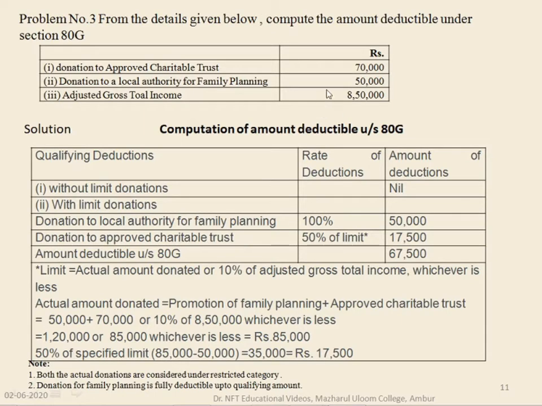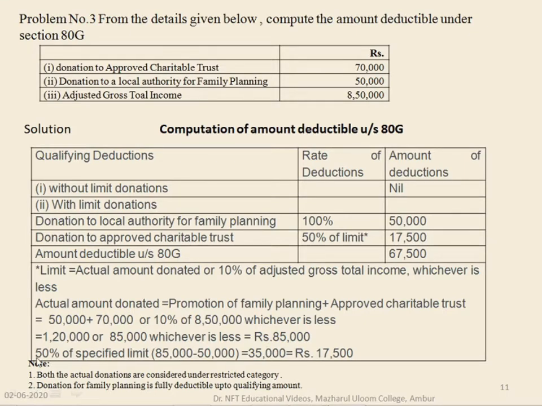So 8 lakh 50,000 into 10 percent gives you 85,000. 50,000 plus 70,000 gives you 1 lakh 20,000. In this, 1 lakh 20,000 or 85,000, whichever is less, is to be seen. So 85,000 is the amount which is less. This is the actual amount donated.